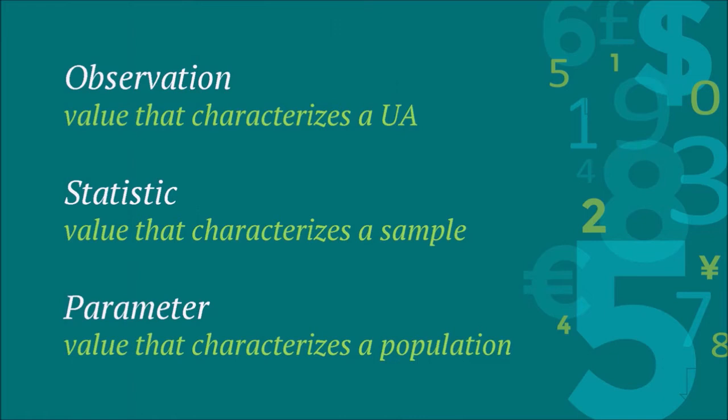Now, the term we use for numbers that describe or characterize a sample is statistic. Sometimes you hear the word estimate. You can use them synonymously, and that's all right. So a statistic then is a value that describes the entire group of people.